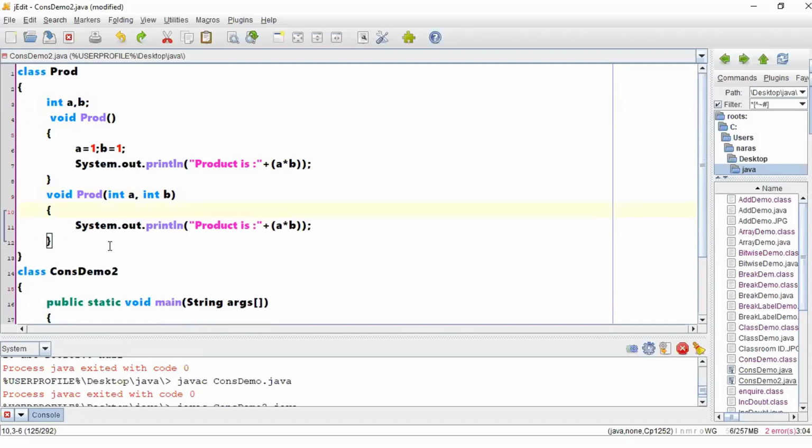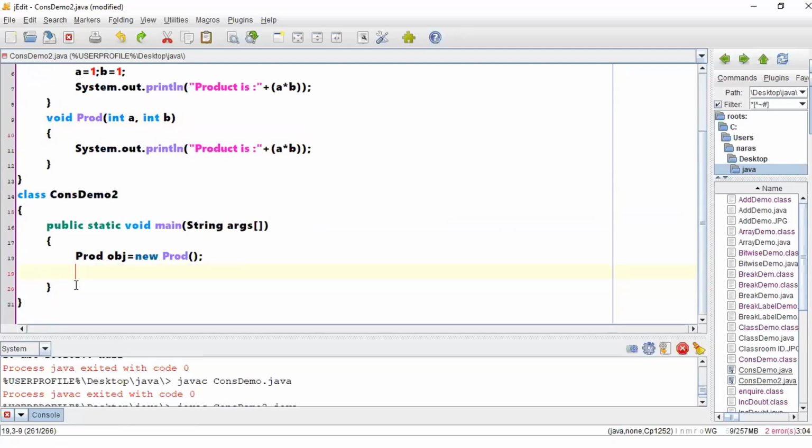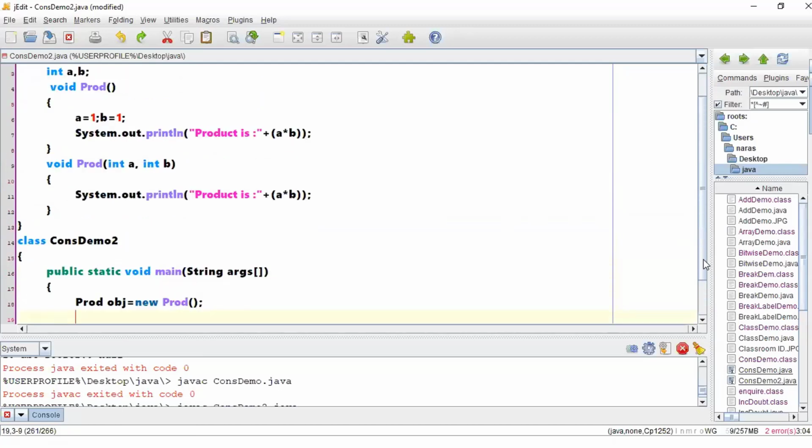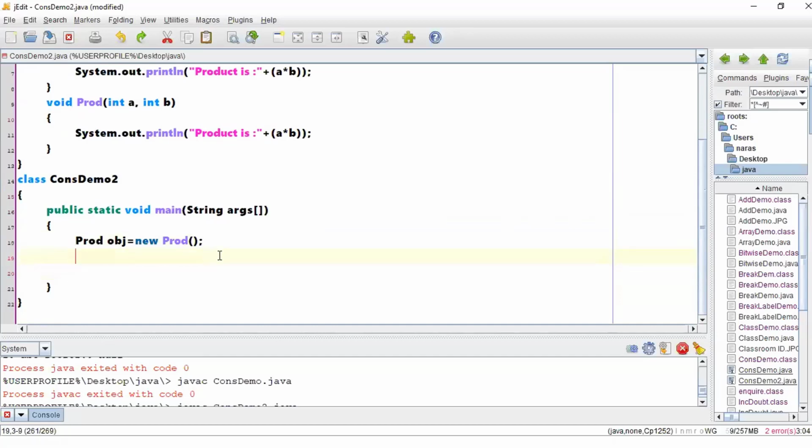In this case, now if I want to create an object of this particular class, how will you be creating it? You have to create it something like this without passing any arguments, correct? Now if you want to call a method, you have to write something like obj dot prod, right?